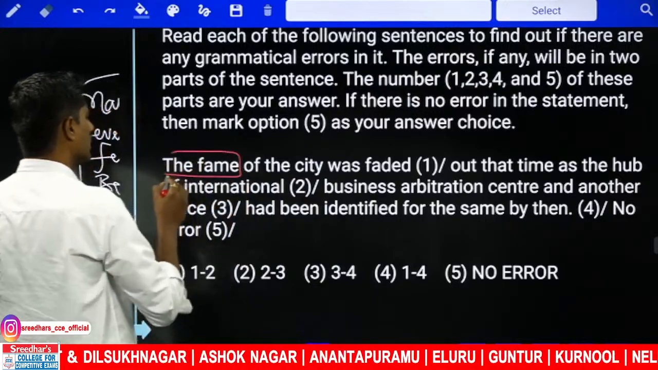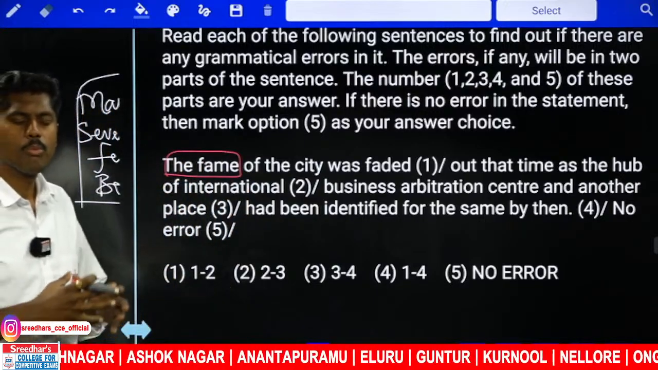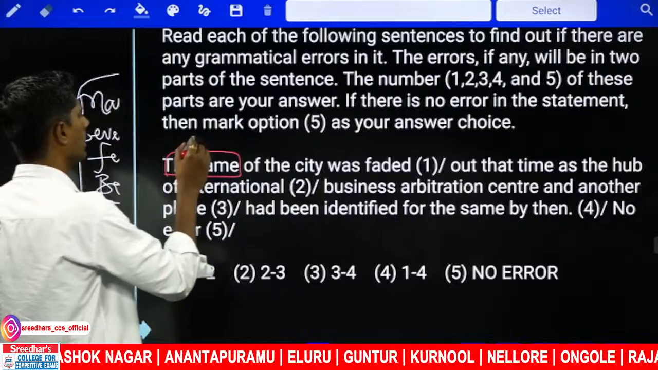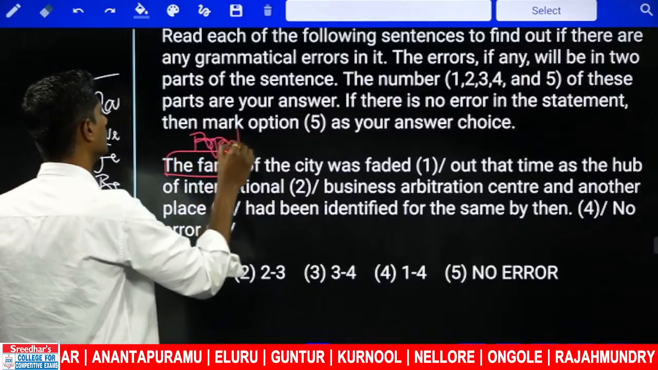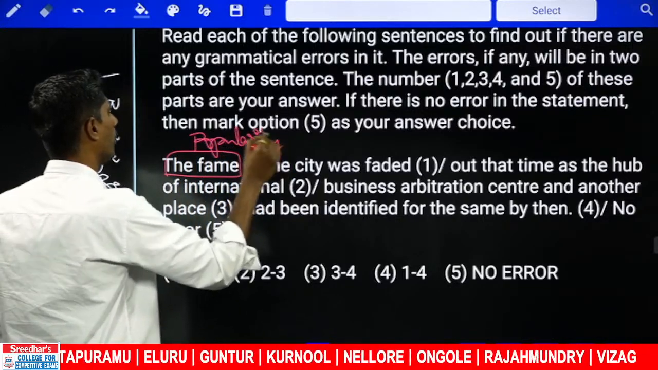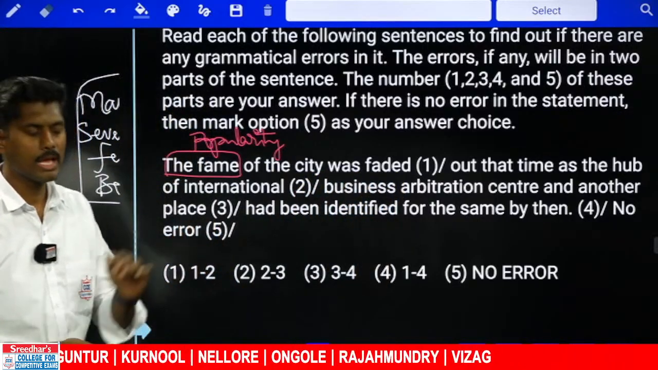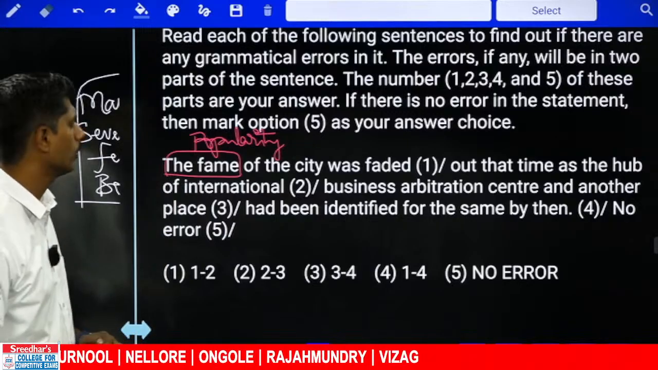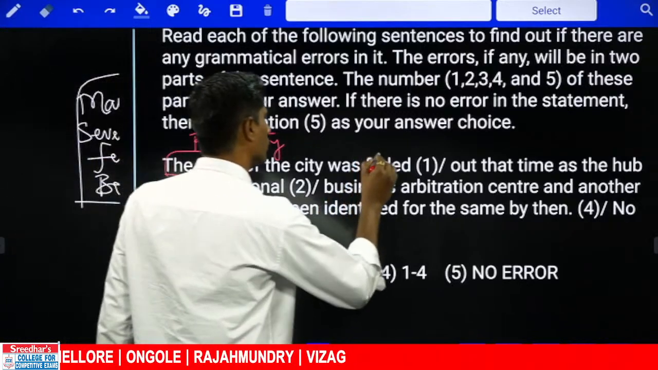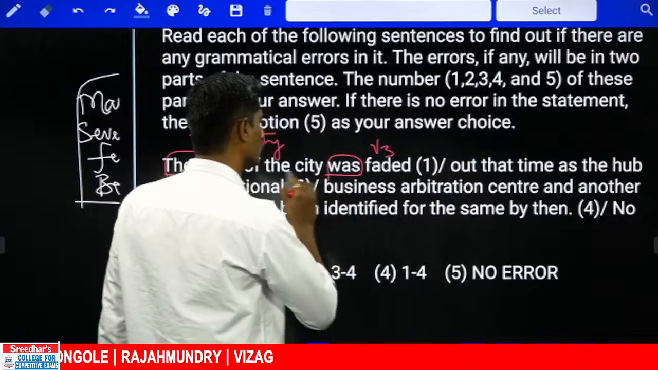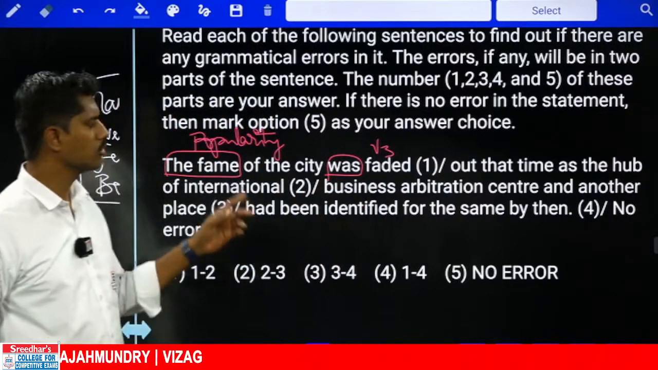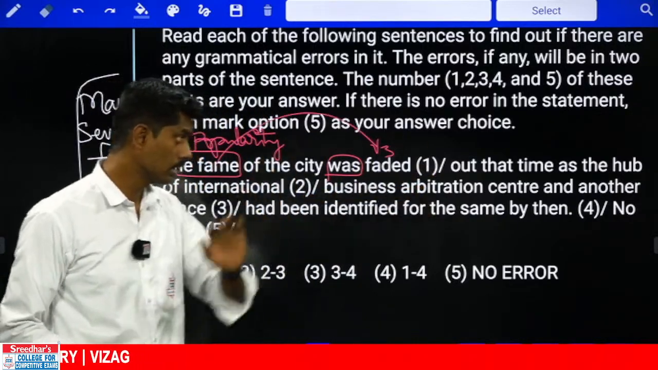Fame is nothing but the good name or popularity, we can say. The popularity of the city, the fame of the city, was faded out. Fade out means slowly disappearing. Gradually disappearing is called fade out. So fade, V3. According to the passive voice, the fame is the main subject. Fame was faded out.